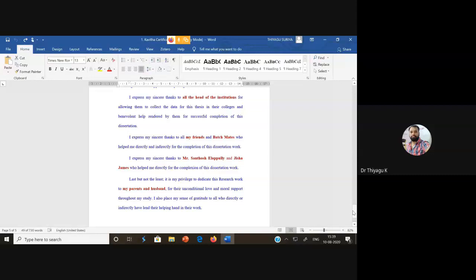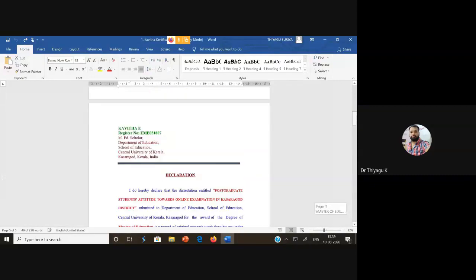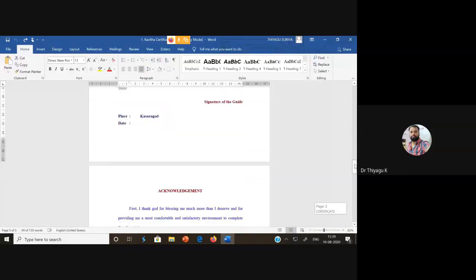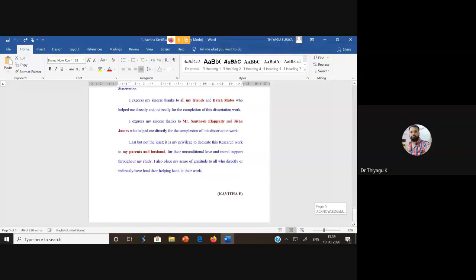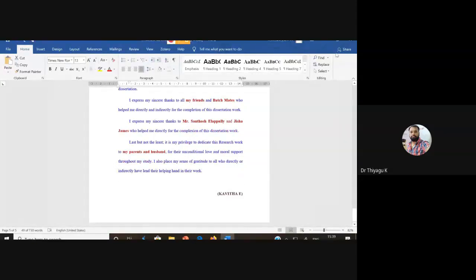That is not ethical. This is called acknowledgement, but the acknowledgement should include only those who helped you. Only those people should be given acknowledgements. This also comes in the preliminary section. Preliminary section means the information we add before writing the research document chapters, chapter 1, chapter 2, chapter 3. That information is called the preliminary sections.